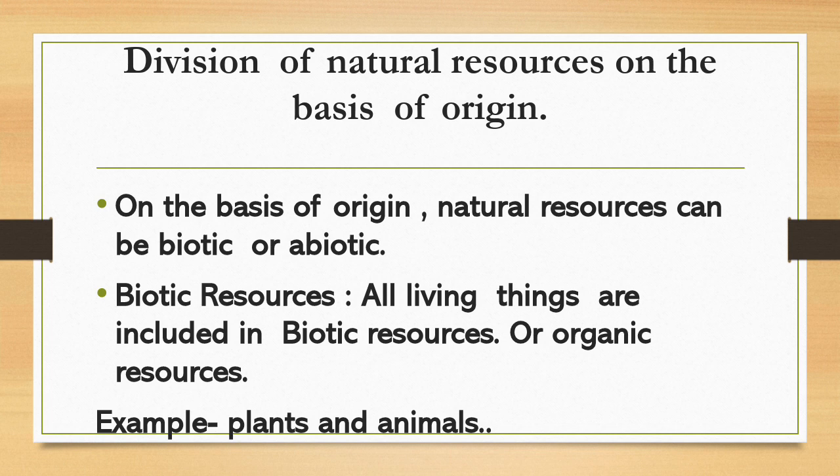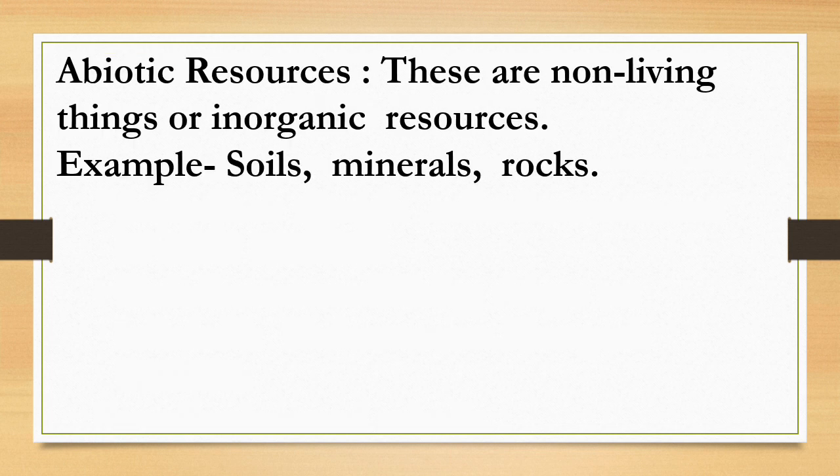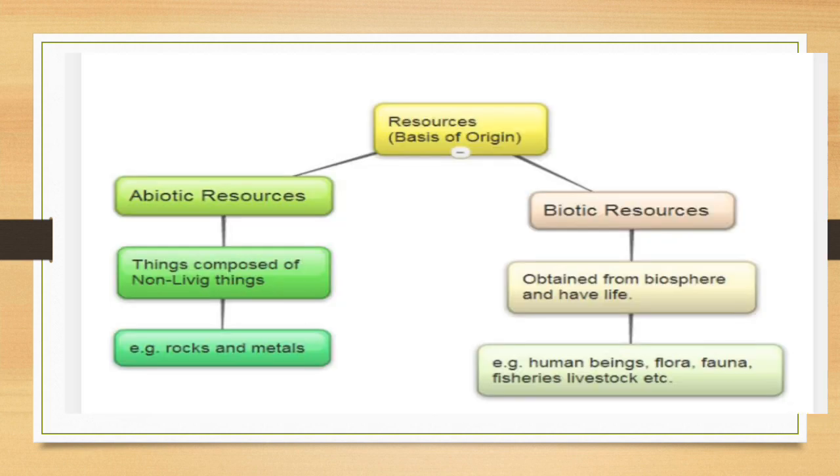As you all know, biotic resources are all living things present in the environment. These are also called organic resources, such as plants and animals. Next come abiotic resources. These are all non-living things present in the environment. They are also called inorganic resources, such as soil, mineral and rock. This is the flow chart of the resources based on origin. Abiotic resources are composed of non-living things, for example rock and metal. Biotic resources operate from the biosphere and have life, for example human beings, flora, fauna, fishery, livestock, etc.